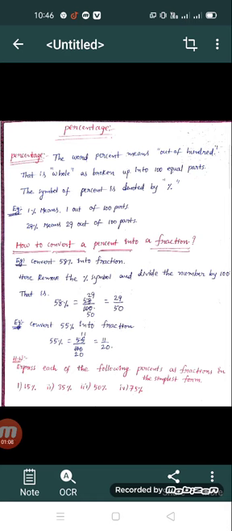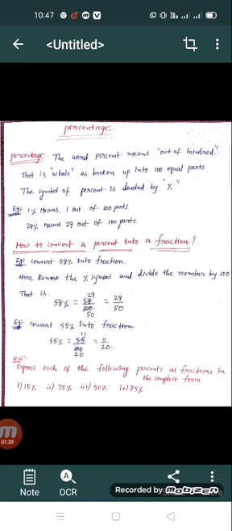In the same manner, the percentage symbol is denoted like this: a slash is written, and two dots are up and down. So that symbol is represented as the percentage symbol. Okay, so 1% means 1 out of 100 parts.